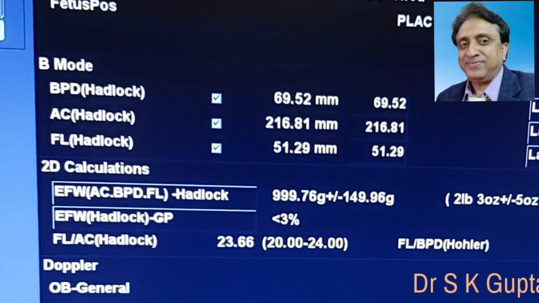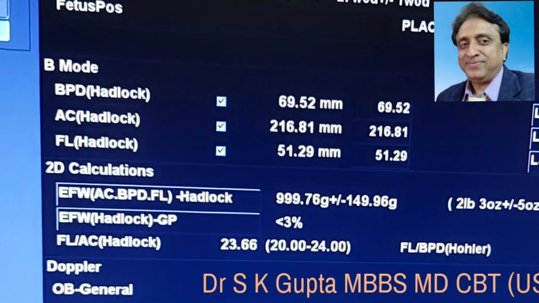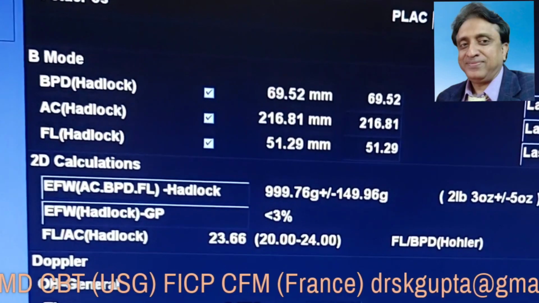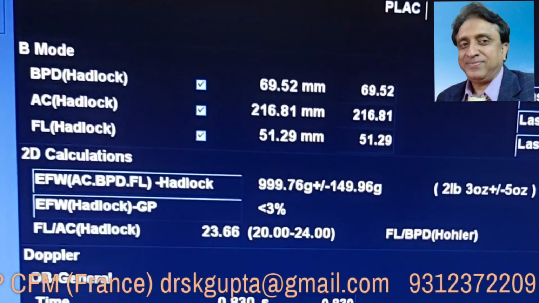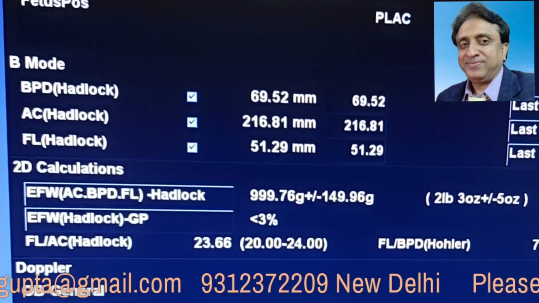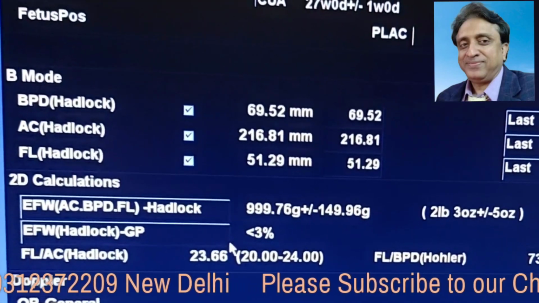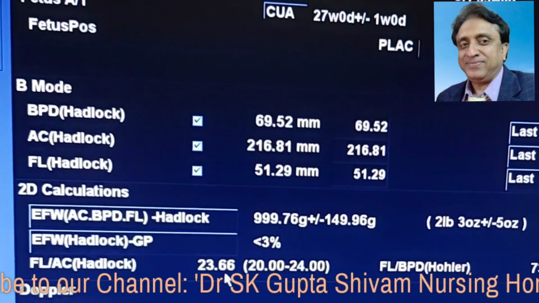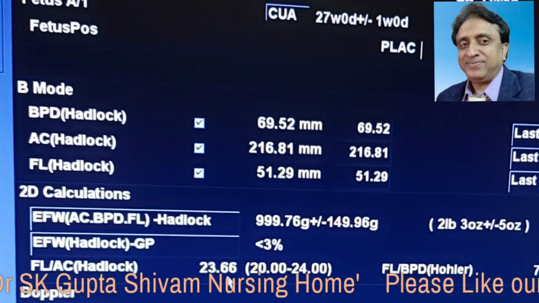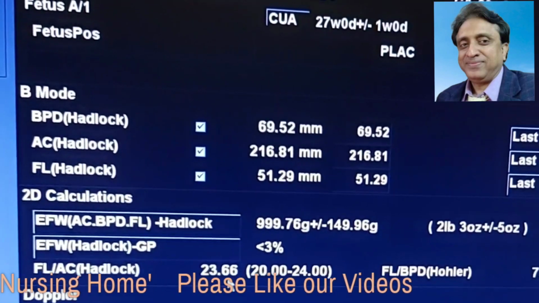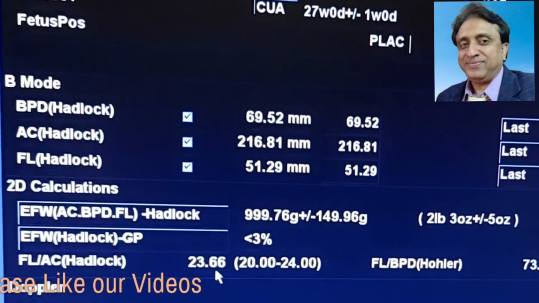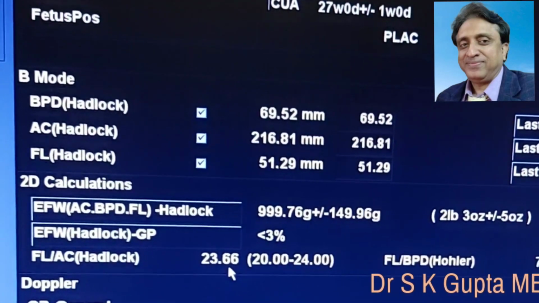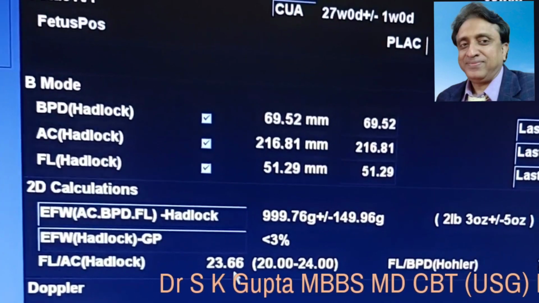Now let us look at the parameters of this patient. We find that according to the LMP, her EDD should be around 28th of October, but according to the ultrasound, the expected date of delivery is coming to be around 15th of December. And the HC/AC ratio is nearly normal. It means that we are dealing with a case of symmetrical IUGR, in which the causes are the developmental defects or the chromosomal abnormalities, and these patients generally have a poor prognosis. In case it is asymmetrical IUGR, they have a better prognosis.